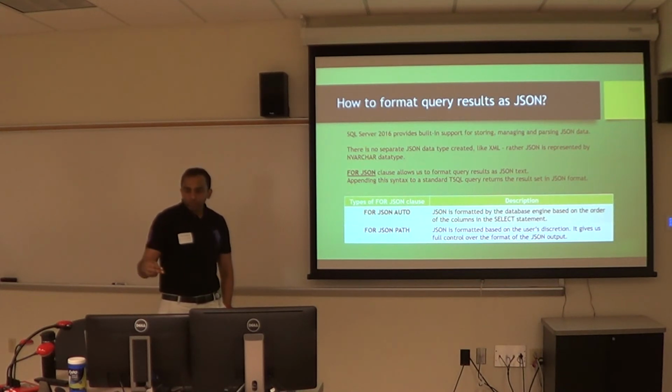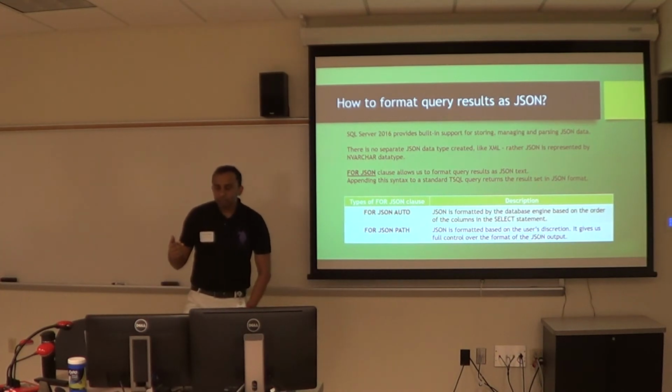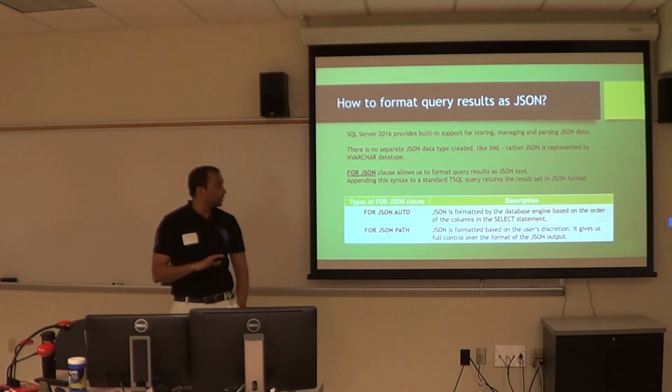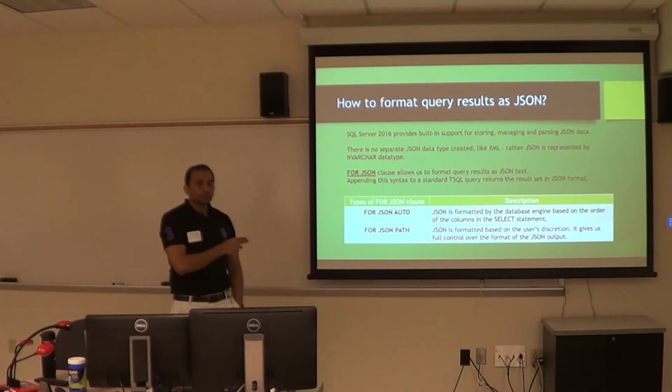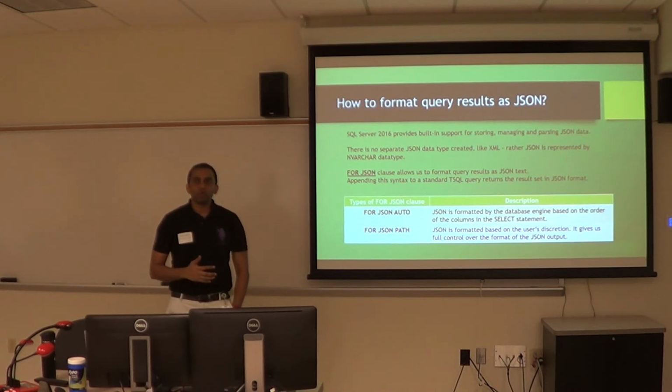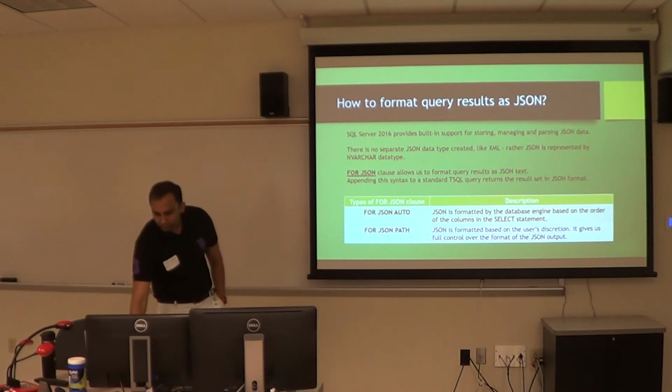There are two options here: FOR JSON AUTO and FOR JSON PATH. With JSON AUTO, whatever columns you have in the select clause, it will create the JSON object as per that. With JSON PATH, you have more control. If you want to modify your JSON object and format it in any way, you can use that.